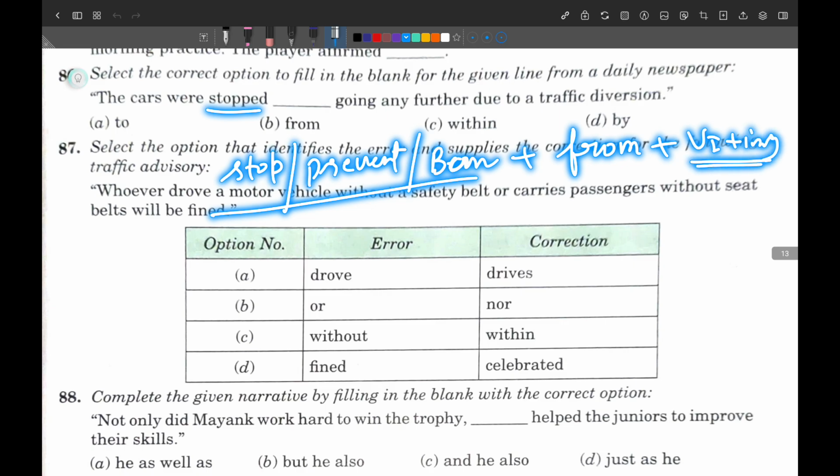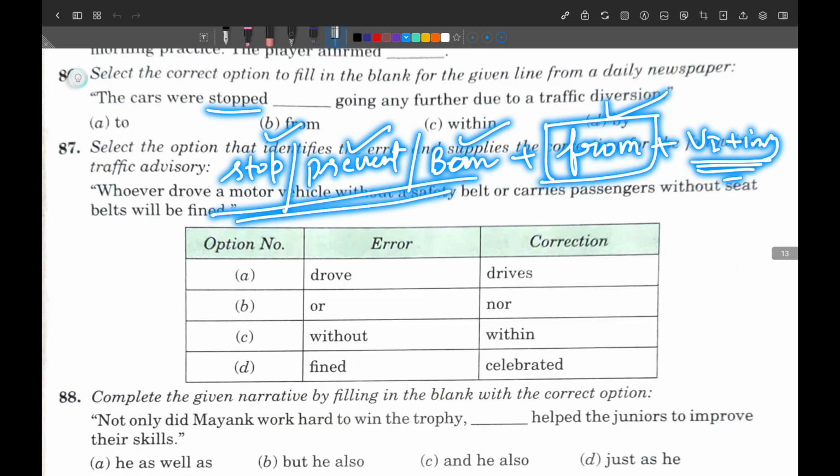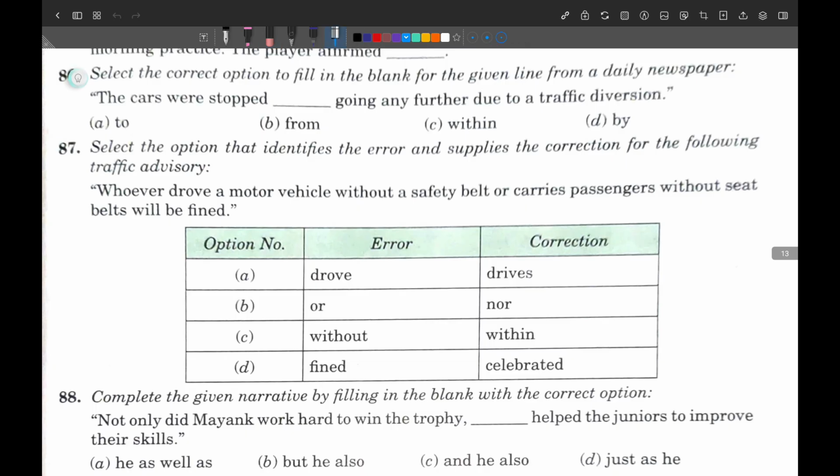Got it? V1 plus ing form, this is a rule. So if you have stop, prevent, ban, after that you must use the preposition from, then v1 plus ing form must be used, and that is why I will go with from.